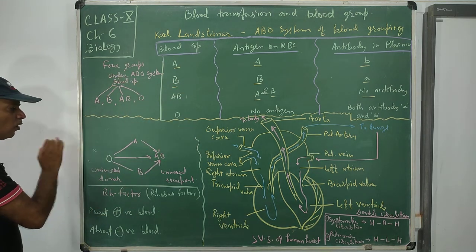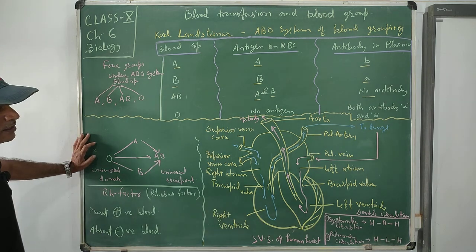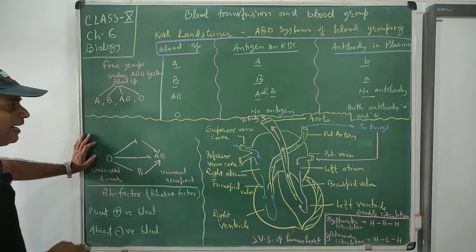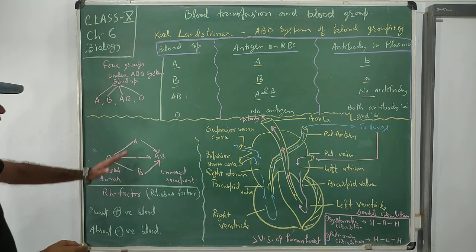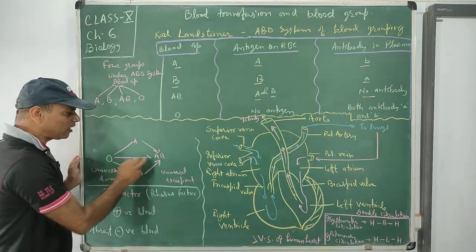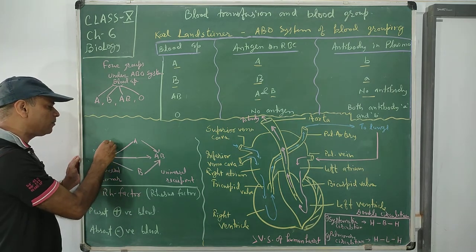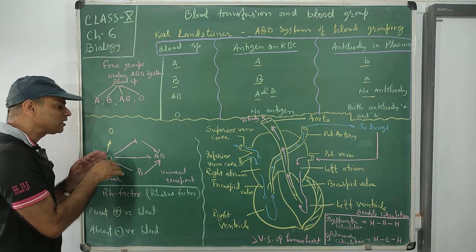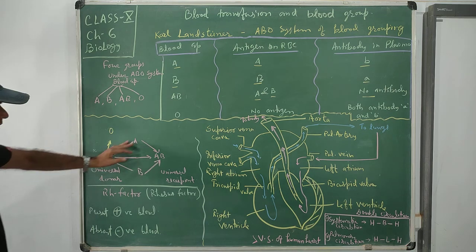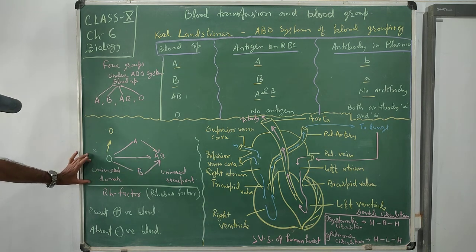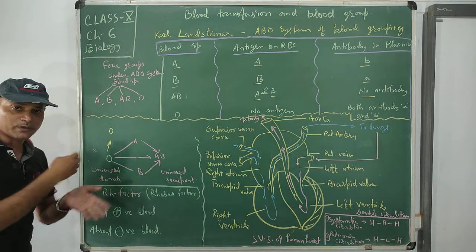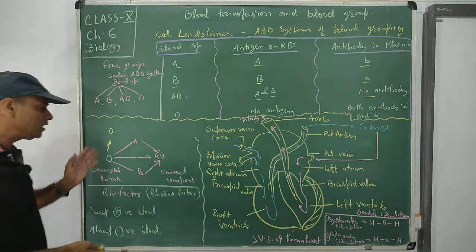So see, O, due to the presence of both antibodies and no antigen, can provide blood to A, to AB, to B, and also to O itself. So this is the normal thing. That's why it is called the universal donor. They can donate blood to all blood groups, that's why they are the universal donor.